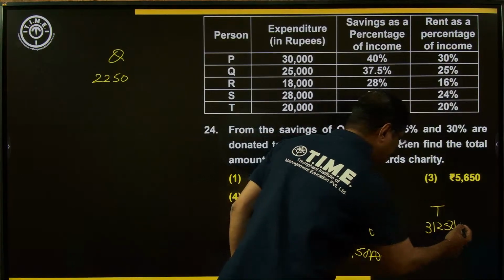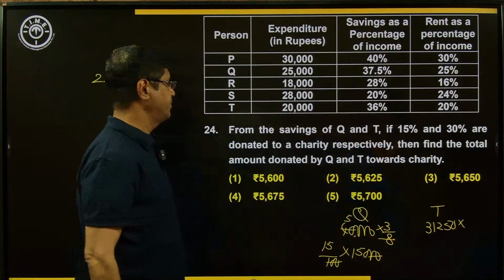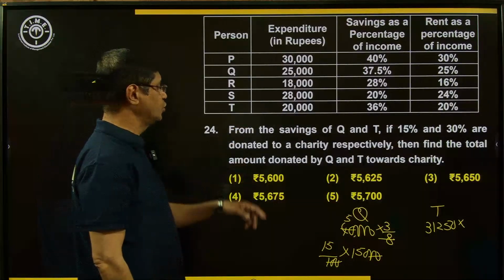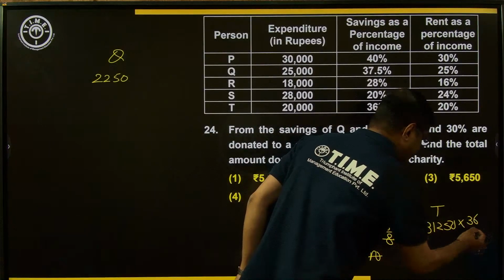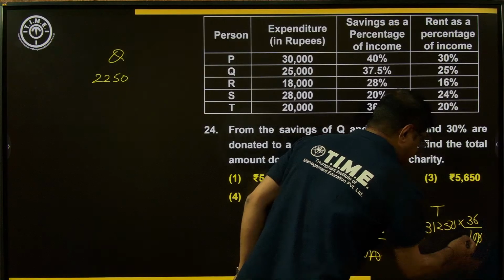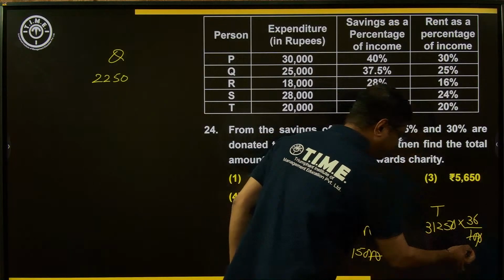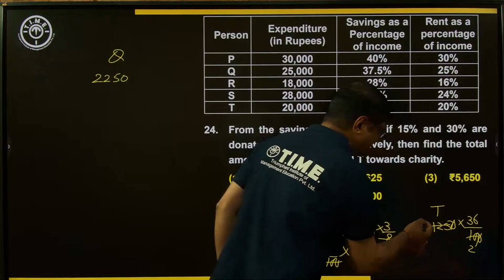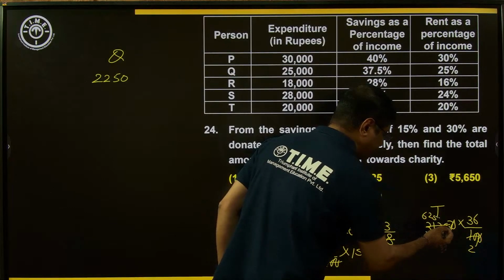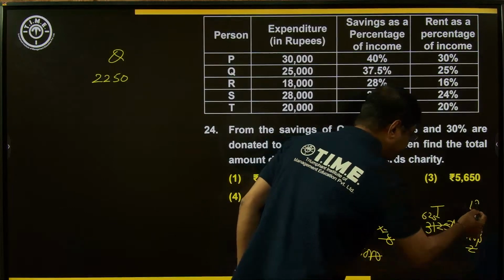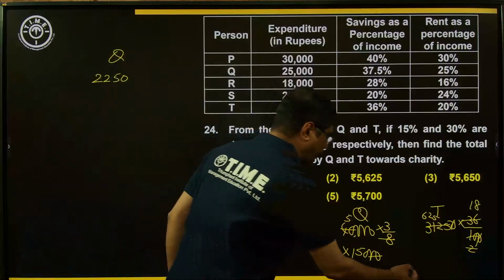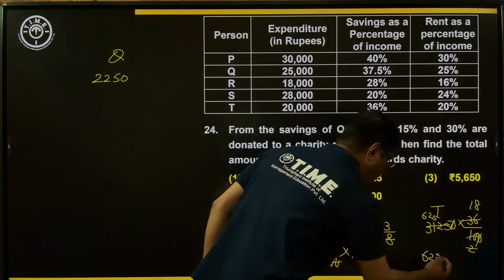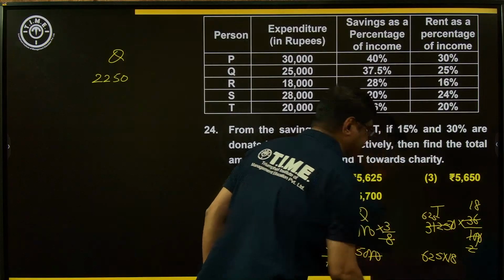31250 is the income. What about the savings here? The savings of T is equal to 36%. 0 and 0 cancel. 5 2 times. What about 5? 625 times. 2 here, 18 times. Now 625 into 18, that is the savings.